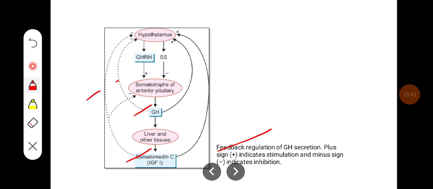Whereas somatostatin decreases growth hormone production and also somatomedin secretion. But these hormones in turn stimulate the production of somatostatin from the hypothalamus.